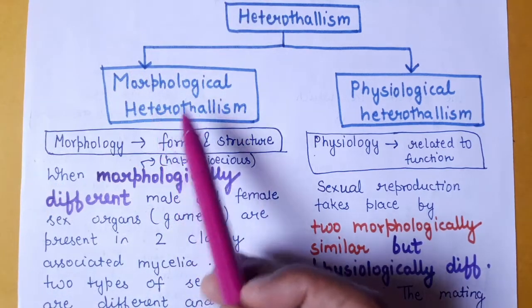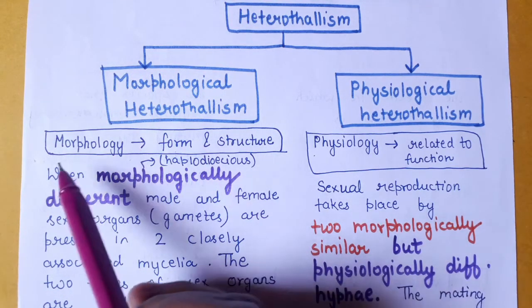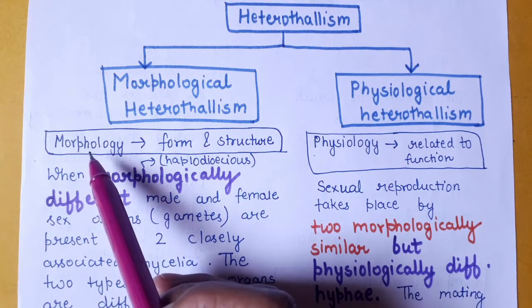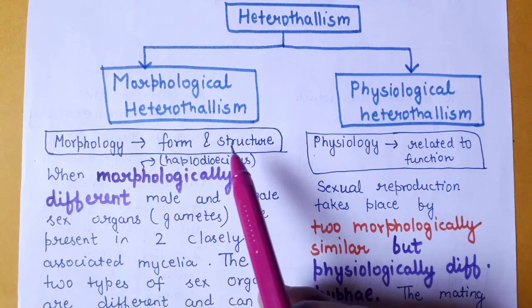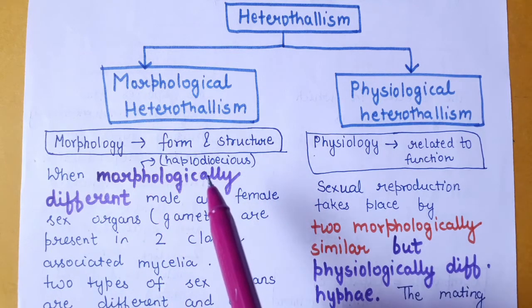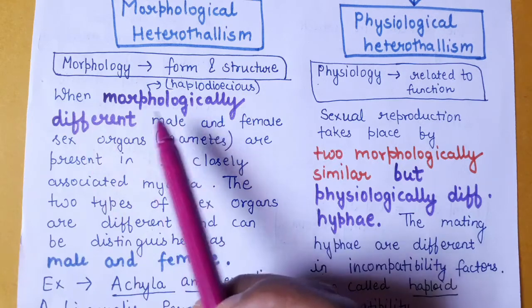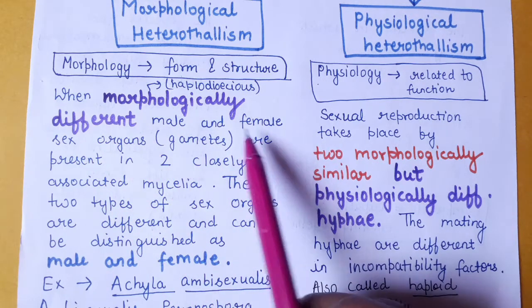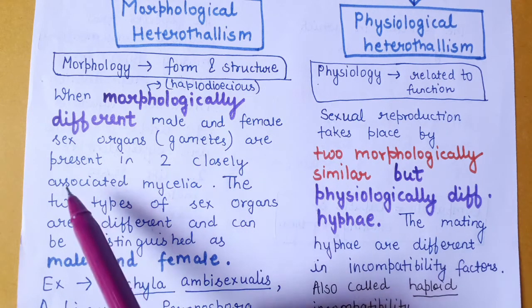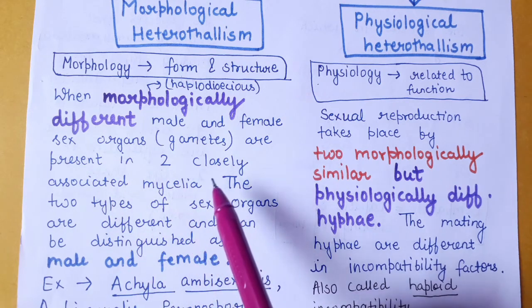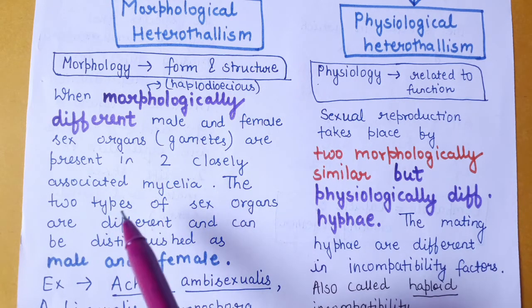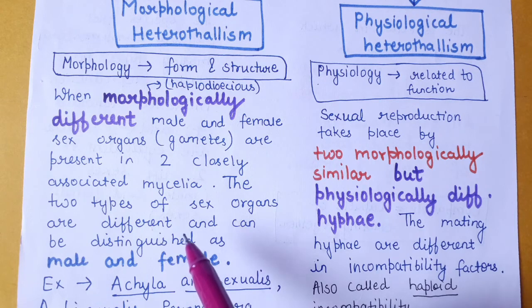As you all know, morphology is the study of form and structure. Morphological heterothallism means that morphologically different male and female sex organs or gametes are present in closely associated mycelia. The two types of sex organs can be distinguished as male and female.